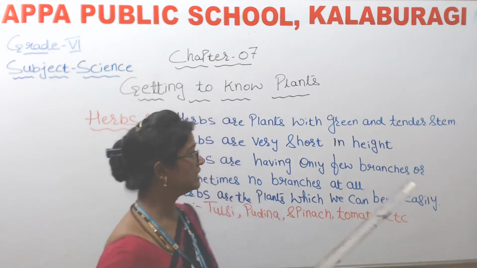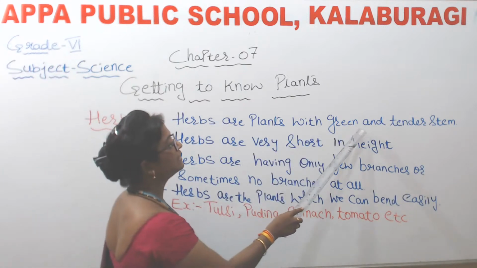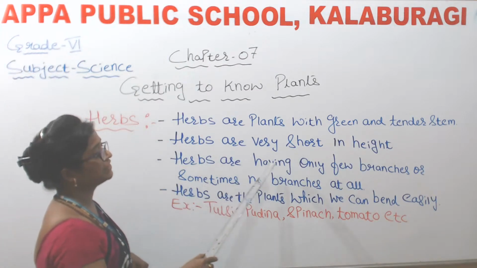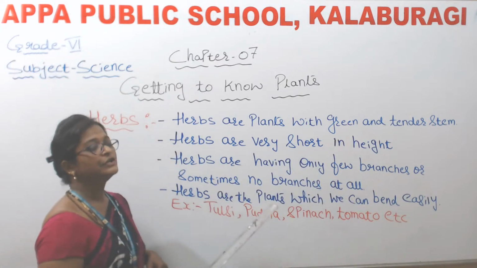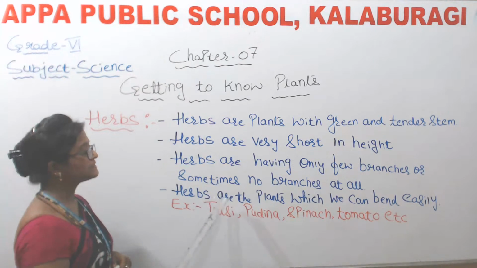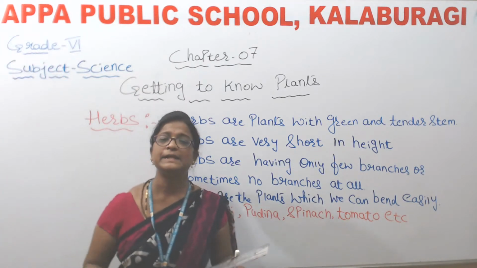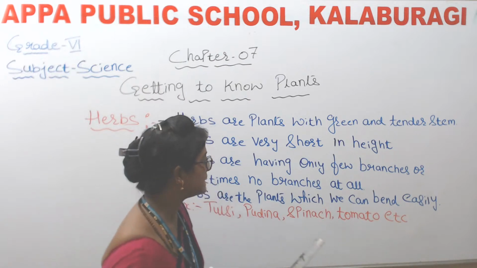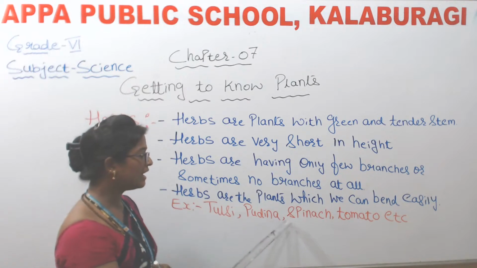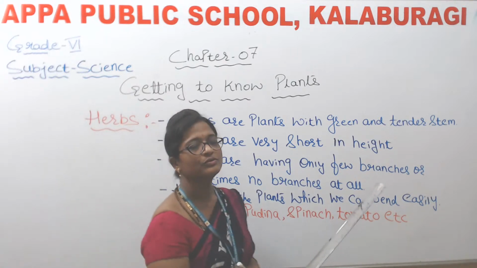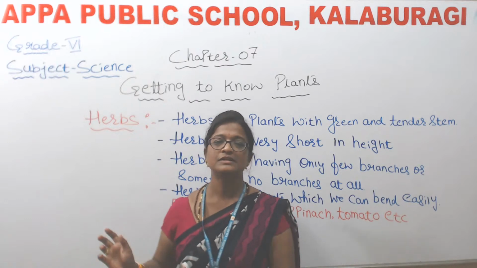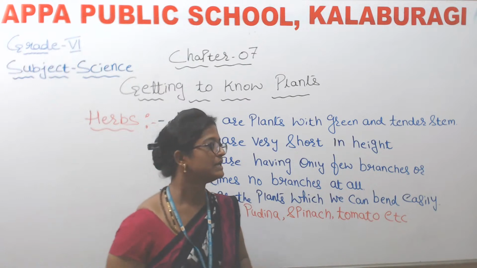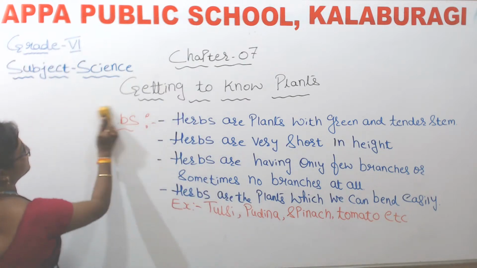So once again I'll repeat, children. Herbs are plants with green and tender stem. Herbs are very short in height. Herbs are having only few branches or sometimes no branches at all. Herbs are the plants which we can bend easily. It means that the stem of the herbs are not so strong and they are not so thick. And the examples are tulsi, pudina, spinach, tomato, etc. Okay, so this is all about herbs. So next category is, yes, shrubs. Okay, so now let us discuss about shrubs.